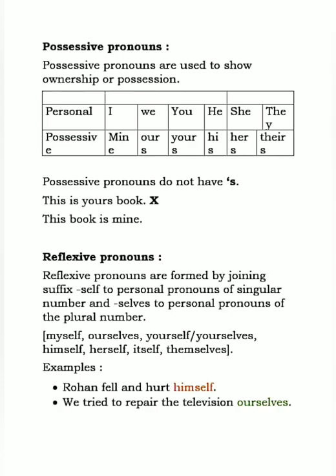Now, let us first read the definition. Reflexive pronouns are formed by joining the suffix self to personal pronouns of the singular number and selves to the personal pronoun of the plural number. Now, I'm talking about my, means I'm talking about one person, that is me. So it will be myself. Suppose we are talking about us. So it will be ourselves.